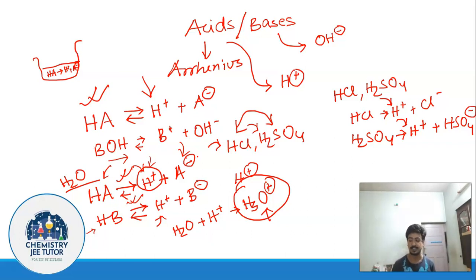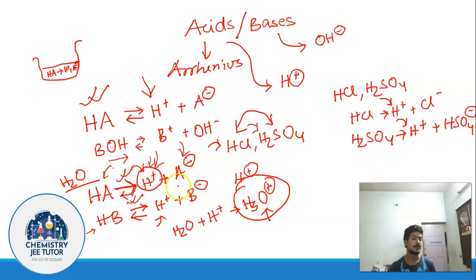Now the question is, when will my solution be more acidic? My solution is going to be more acidic only when the amount of H plus is greater. The greater the amount of H plus, greater is the amount of H3O plus, and correspondingly greater is the acidity. So the more the amount of H plus, the more has to be the amount of A minus, because HA is getting dissociated into H plus and A minus. So you have to shift the equilibrium towards the right in order to have more acidity.